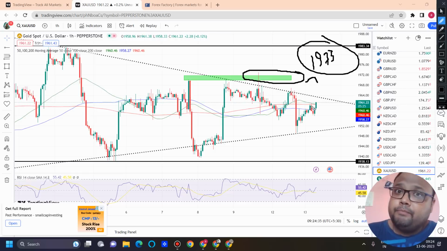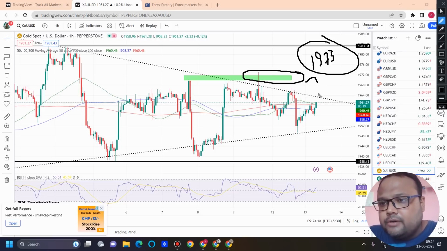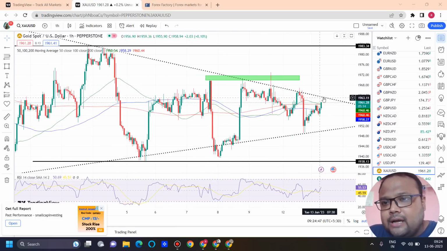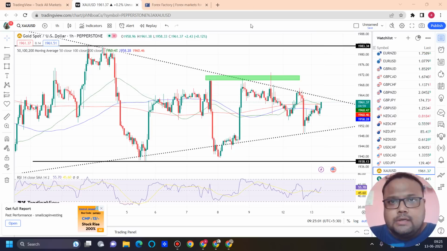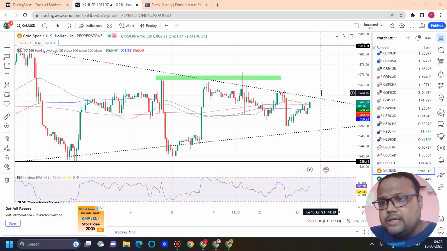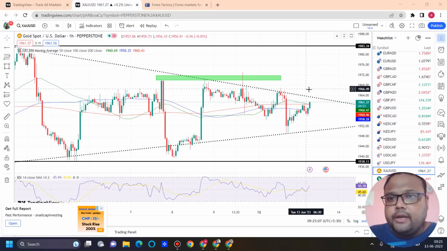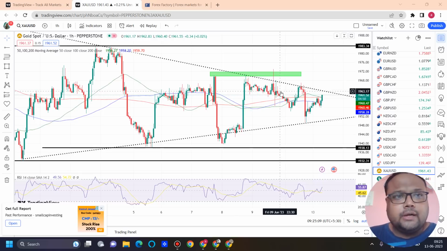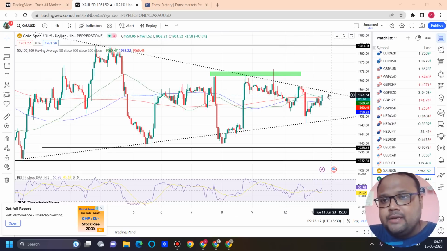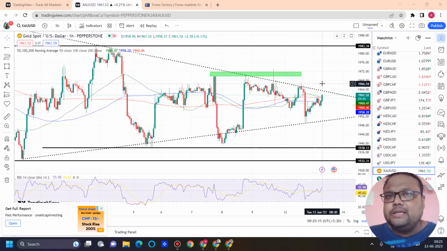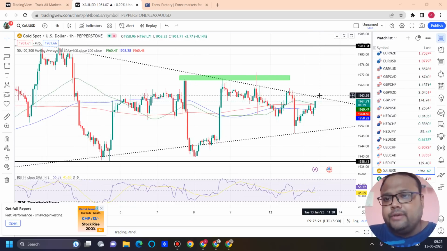And on the other hand, before CPI, you can also expect some sort of resistance around the trend line at the top here. You can see here I have drawn a trend line. So around 1964-65, you can expect a minor resistance before the news. But am I confident? No, I'm not confident. Personally, I will avoid any trade around these trend lines. But still, you deserve to know. So that's why I'm sharing that if the market reverses, if you see strong price rejection from above, you can consider a sell. But personally, I'll suggest that you should obviously avoid any position around this area.